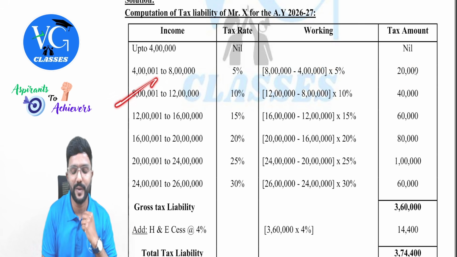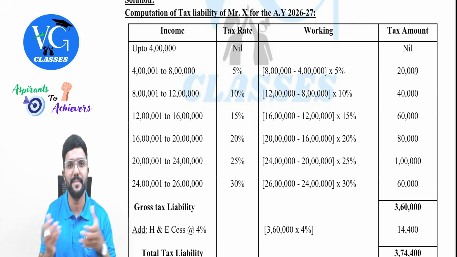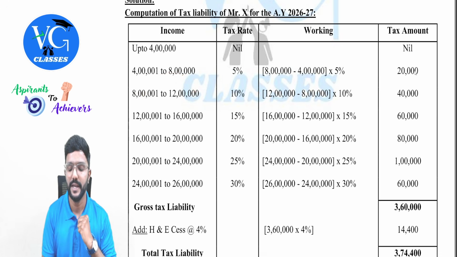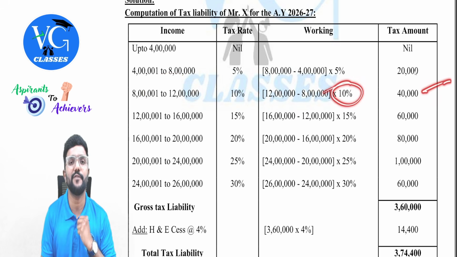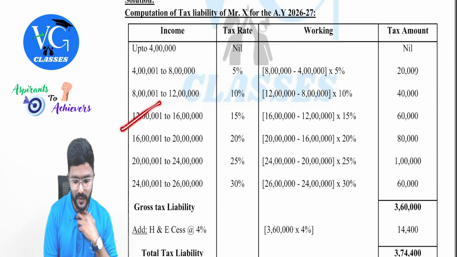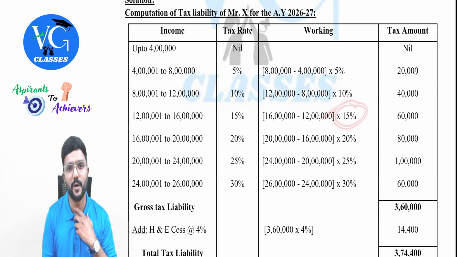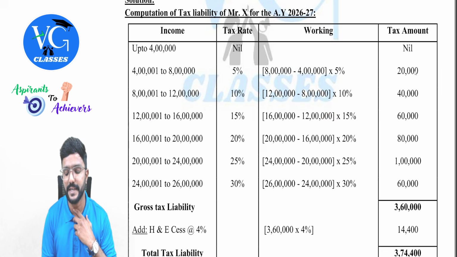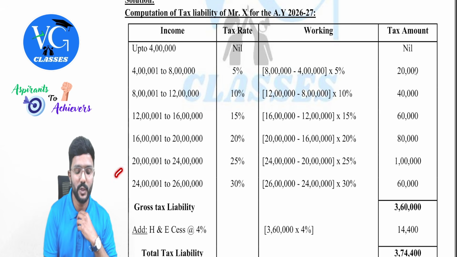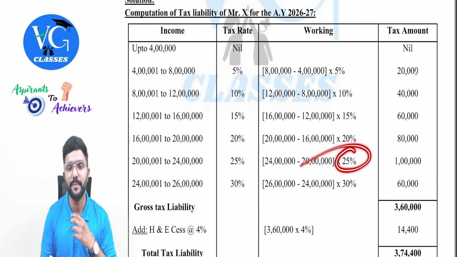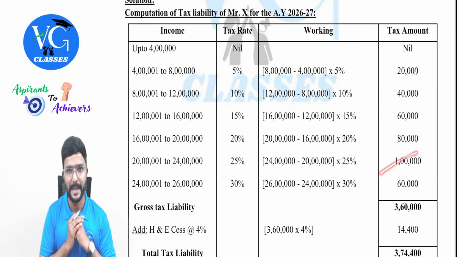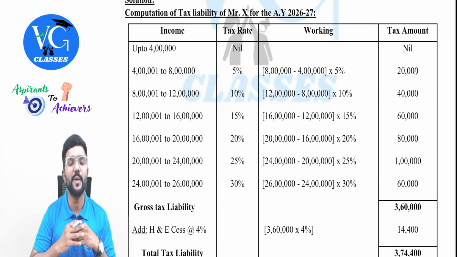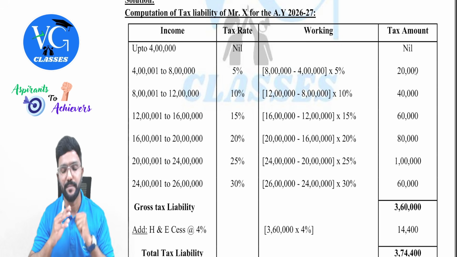Then 8 lakh to 12 lakh, find out the difference between the upper limit and lower limit, which is again 4 lakh into 10%, which will give us 40,000. Then 12 to 16 lakh, it is 15%. Accordingly, the amount comes to 60,000. Then 16 lakh to 20 lakh, the tax rate is 20%. Accordingly, the amount comes to 80,000. Then 20 to 24 lakh, it is 25%. The amount is 1 lakh. Then over and above 24 lakh, the tax rate is 30%.